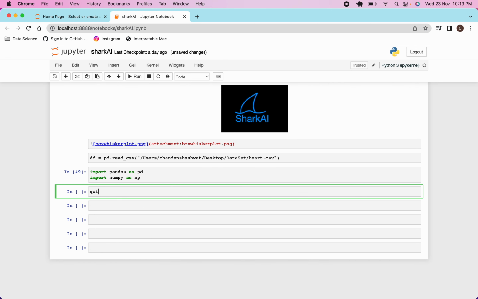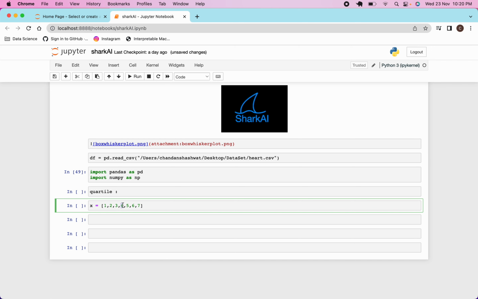Now we'll try to understand the quartiles. So what are quartiles? In statistics, a quartile is a type of quantile which divides the sorted data set into 4 equal groups. Suppose I have x is equal to 1 2 3, 4, 5, 6 and 7. As I have already explained, the median is, in the sorted data, the middle value. So this is your median.